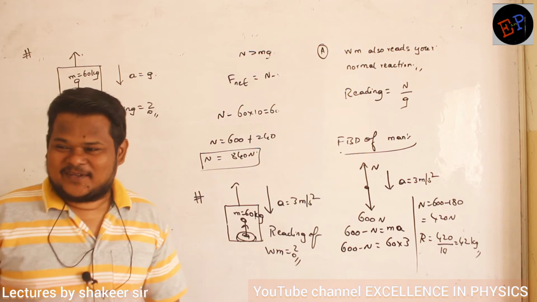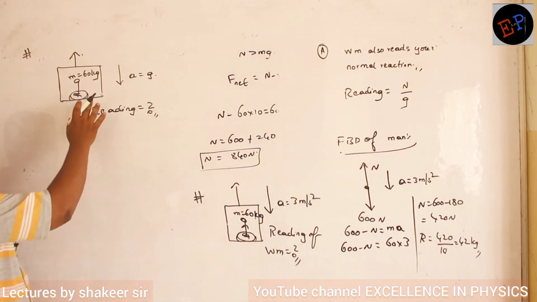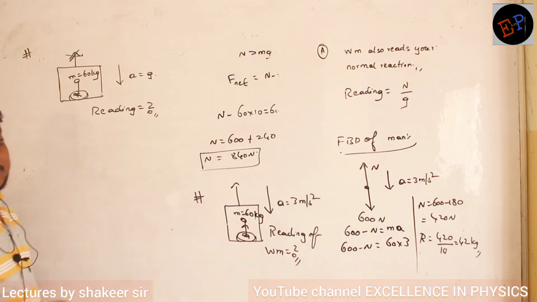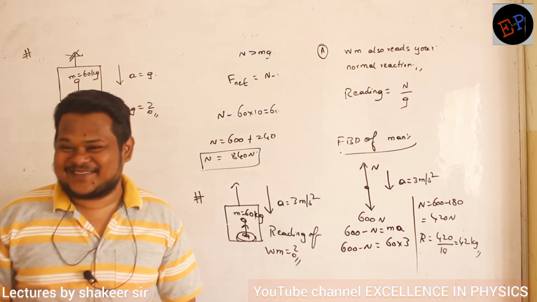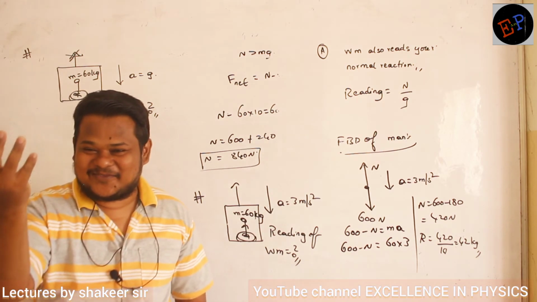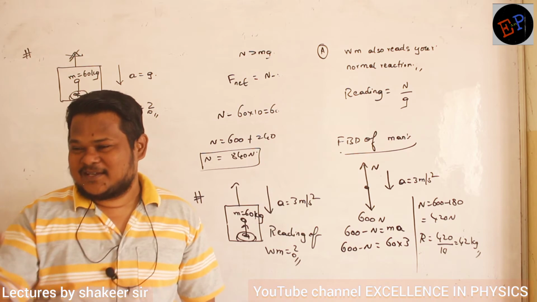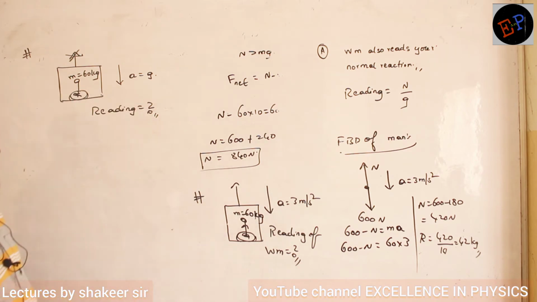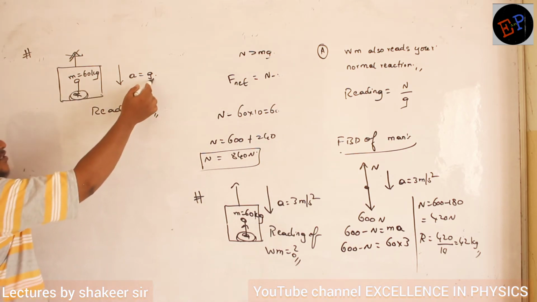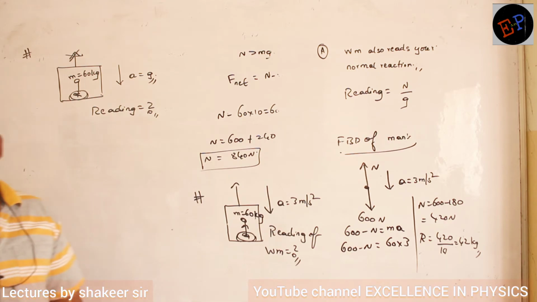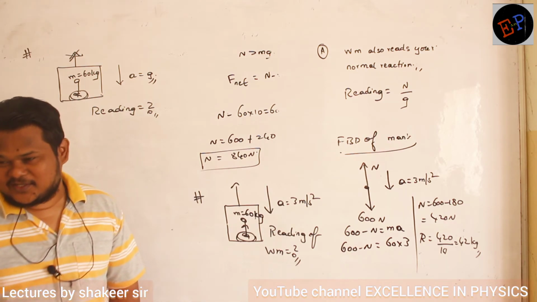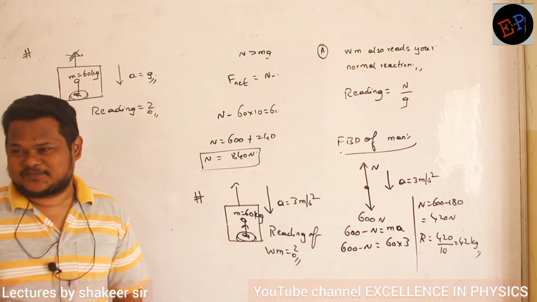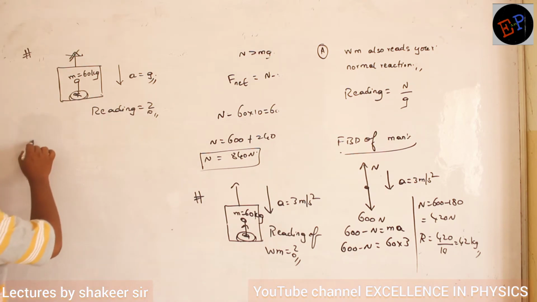Suppose, very simple, the lift in which you are moving upwards. If that rope breaks down, the lift behaves like a freely falling body. Clear? If the lift behaves like a freely falling body, what acceleration do freely falling bodies have? g acceleration. Then your weighing machine says that you don't have any mass. Clear now? So let us see.